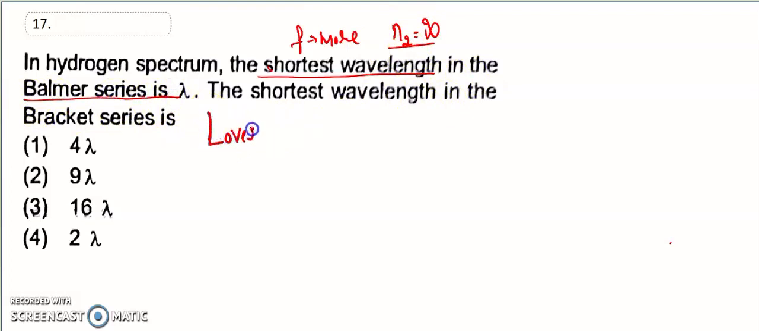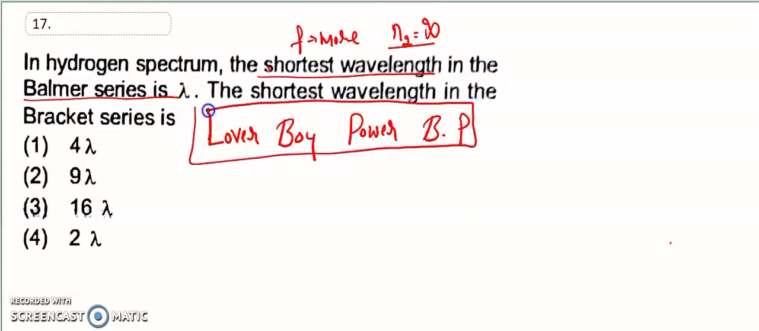So this is a very shortcut trick for remembering the series: Lower by power bp, Lyman series. So Lyman series, n1 is equal to 1, Balmer series n1 is equal to 2. Next one, Paschen series n1 is equal to 3. Next one, Brackett n1 is equal to 4, Pfund series n1 is equal to 5.